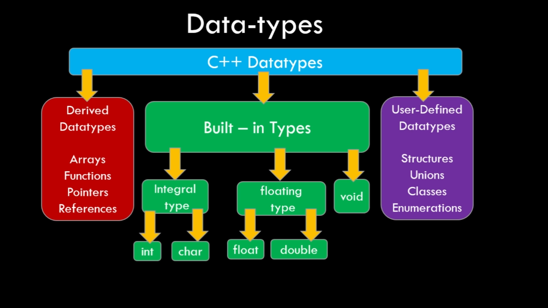Then we have char as an integral type, which will store only characters, that is alphabets like A, B or C or something like that. Then we have the floating type. Floating type means suppose you want to store a number which has a fractional part.